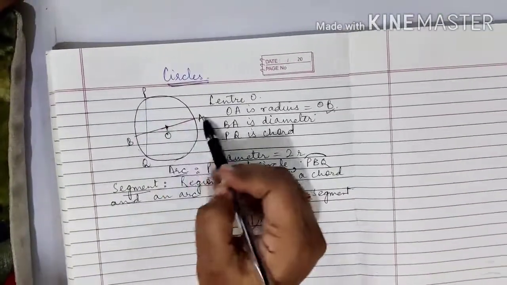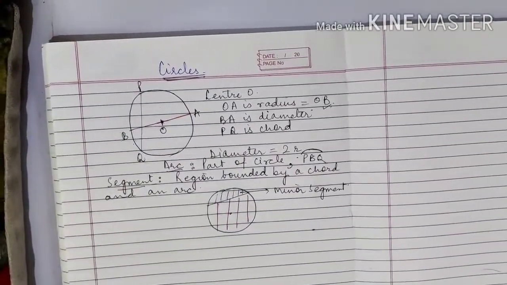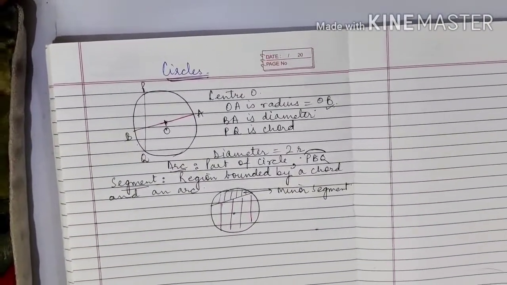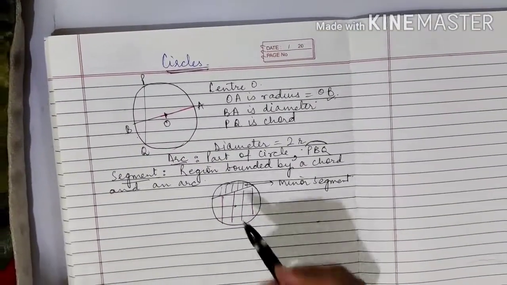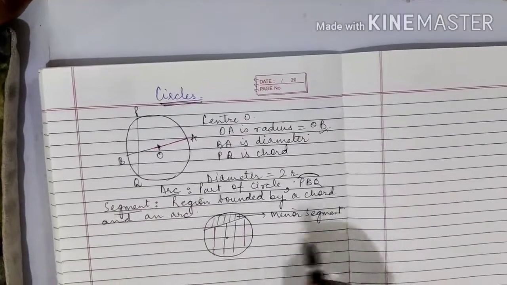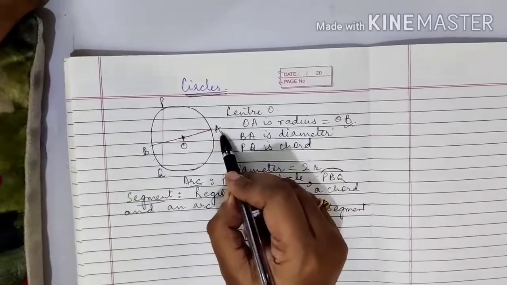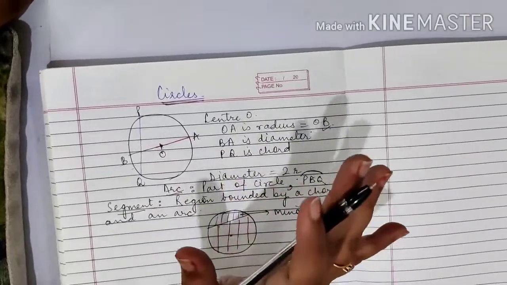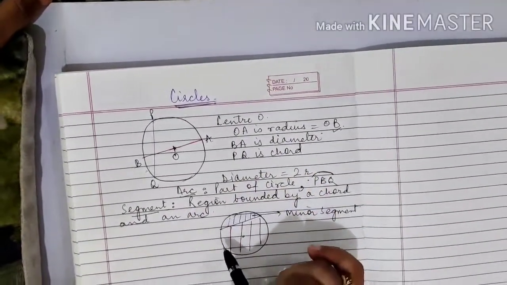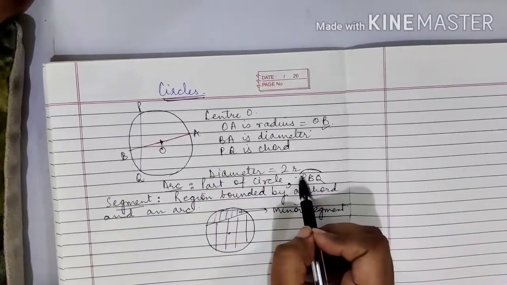And what is the difference between BA and PQ? PQ is a chord, though BA is also a chord, but the special name given to it is diameter. Why? Because BA is the chord which is passing through the center. BA is the longest chord, right? That we have already done. So that also you know that diameter is twice the radius.